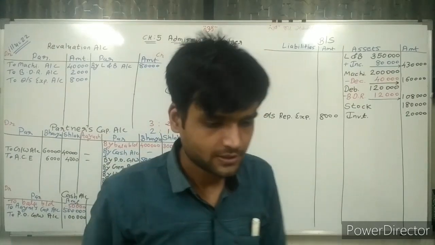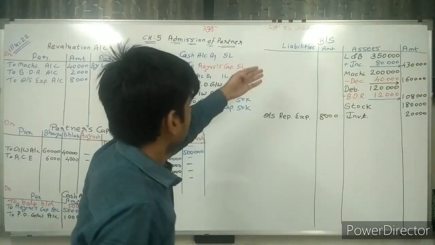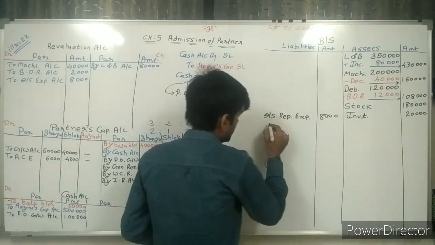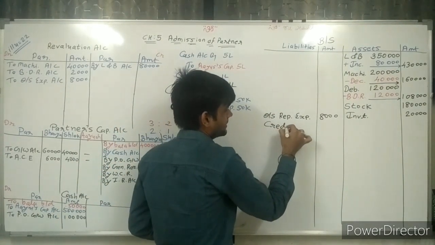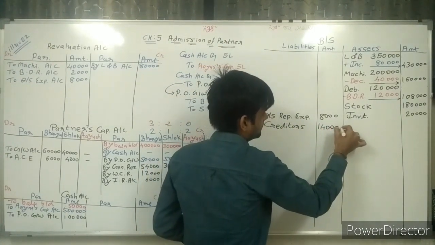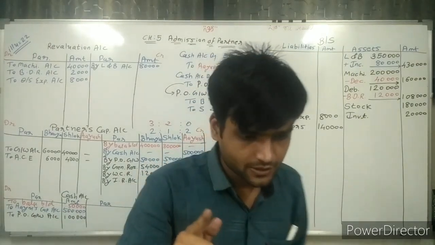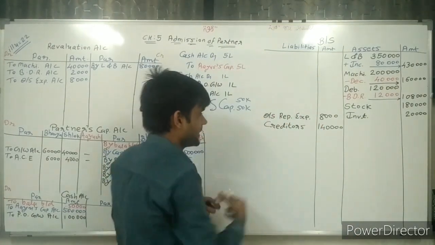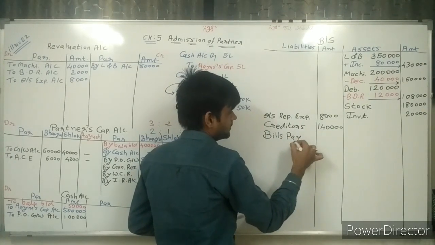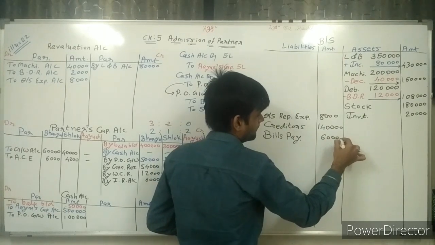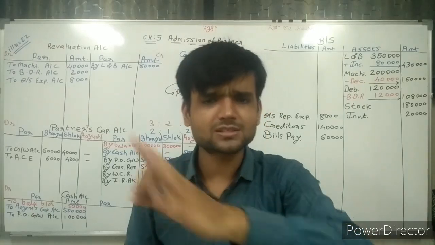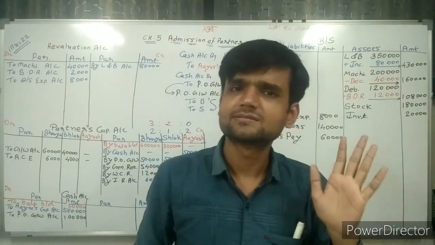Now going ahead, sir, creditors not written, write it down. Creditors 1,40,000, write down here. Going ahead, bills payable, not written, write it down. Bills payable 60,000. That's it, sir. 100% of all the things are completed.